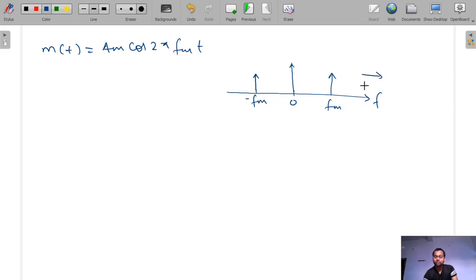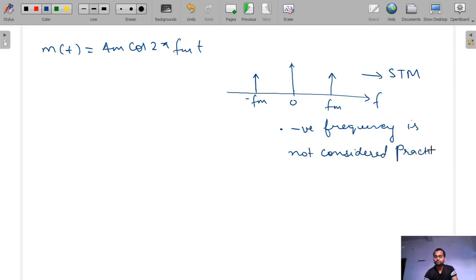Only one frequency component is present, so this is called single tone modulation, because negative frequency is not considered practically. We will study why negative frequency is not considered practically in signals and systems. Don't worry. Let's suppose mt is given as like this.